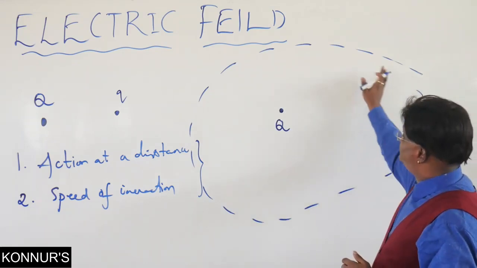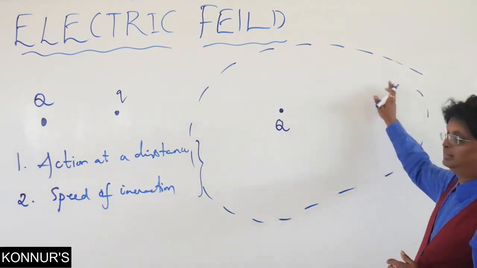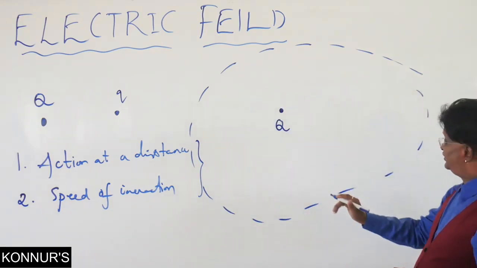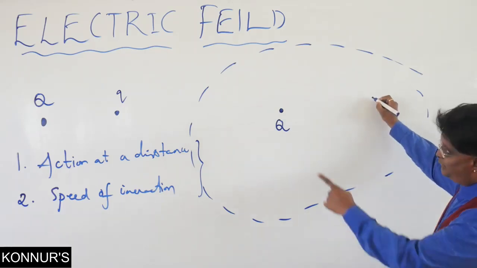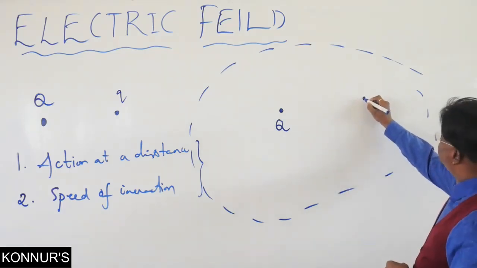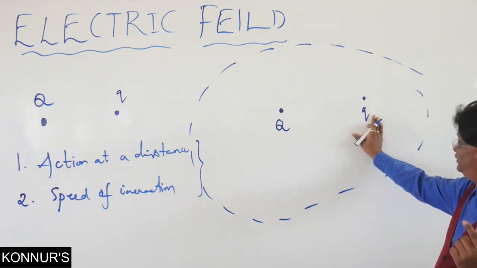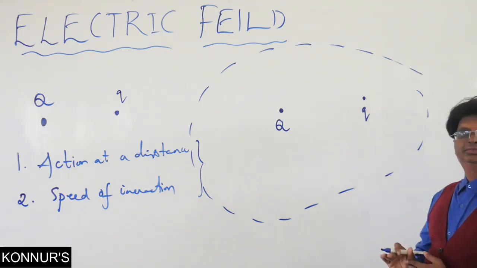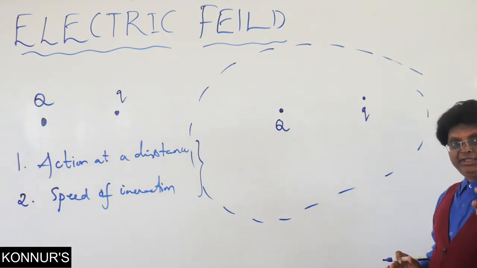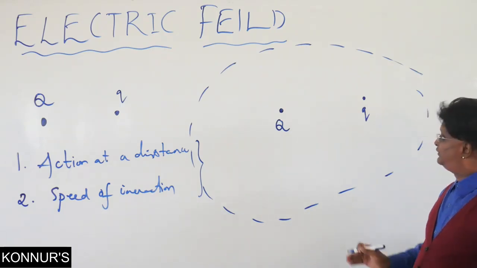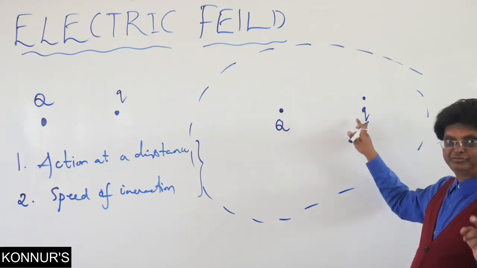Now, every charge is surrounded by a space such that, according to our earlier discussion, if I am now bringing this small charge, small q, earlier it was seen as an interaction between capital Q and small q.